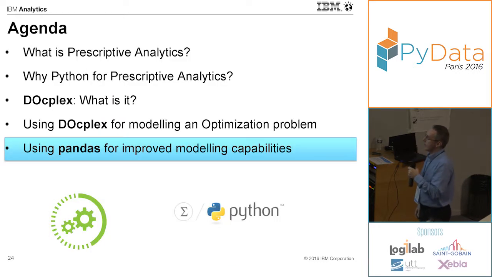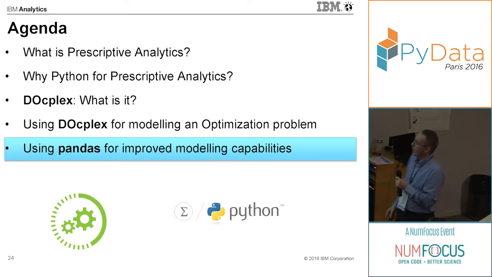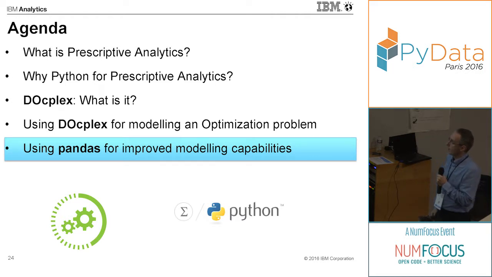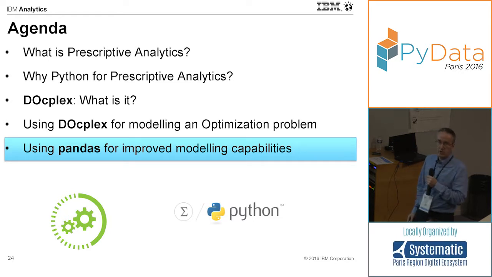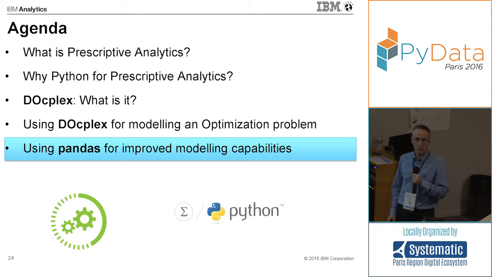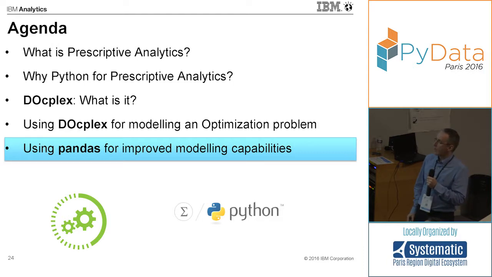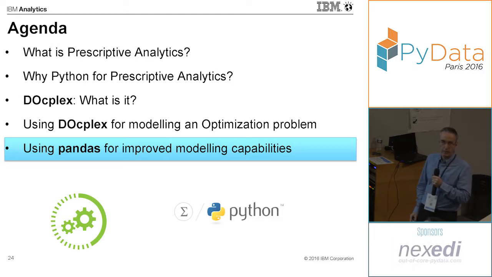Okay. Next, I'm going to talk about pandas. As I said, in those optimization models, they make an intensive use of matrix representations. With simple models, it's fine, but when you want to handle very large models, there are some performance issues, and using a package like Pandas is very convenient, it's very useful to improve the modeling capabilities. So I will illustrate that.